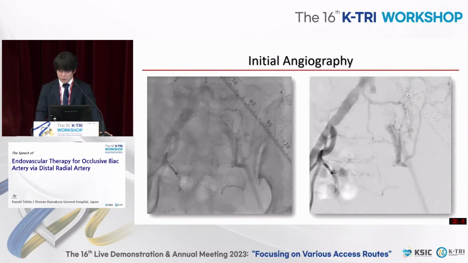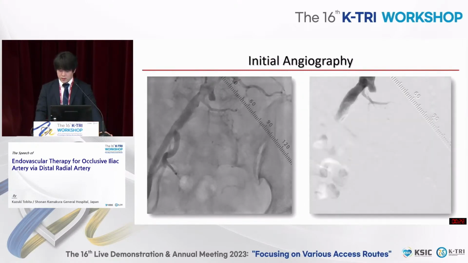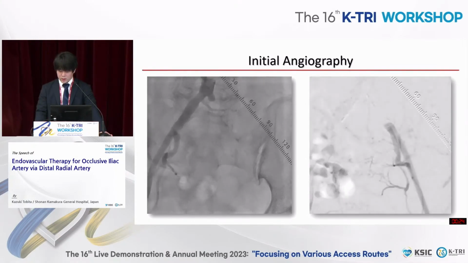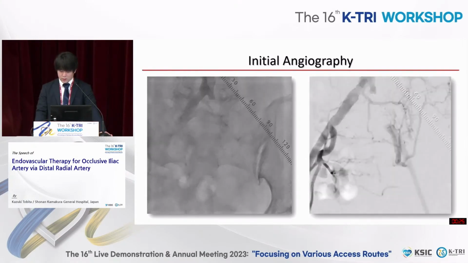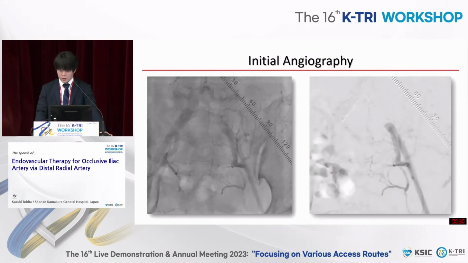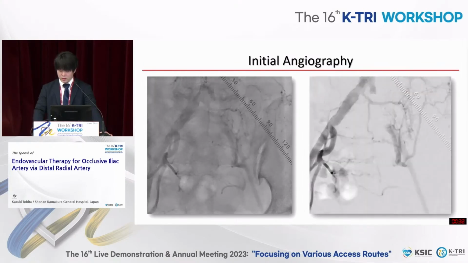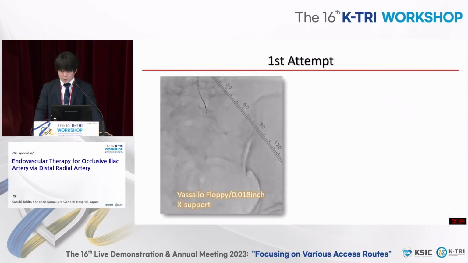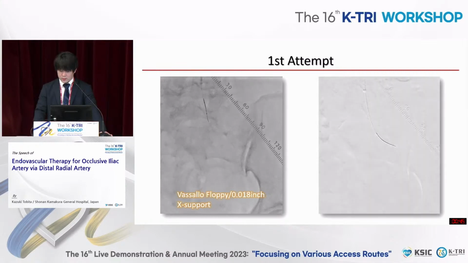This is the initial angiography. Lesion length was about 30 mm without calcification. In addition, I prepared for puncture of the left femoral artery in case of necessity. I started with an 18-inch guide wire with a support catheter. The lesion was not so hard, with fibrotic plaque. So the guide wire advanced to the subintimal space.